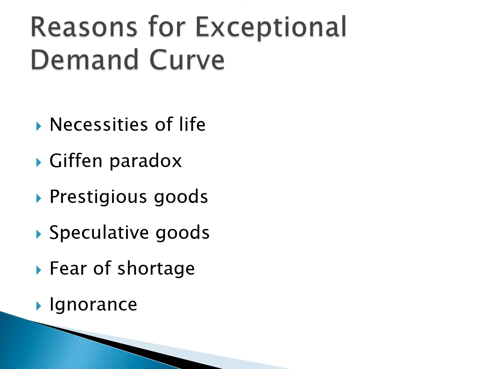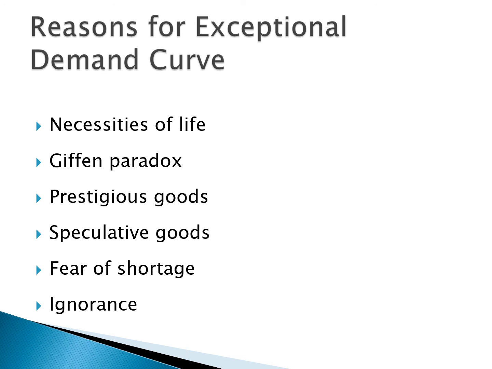Next one, prestigious goods. The prestigious goods are demanded only by the rich people. In that case, the price of the commodity increases as people demand more of the same. Example, diamond. Diamonds are bought by the rich people in society for prestige. Suppose the price of diamond goes down, the poor people will purchase it easily, but the rich people do not purchase.